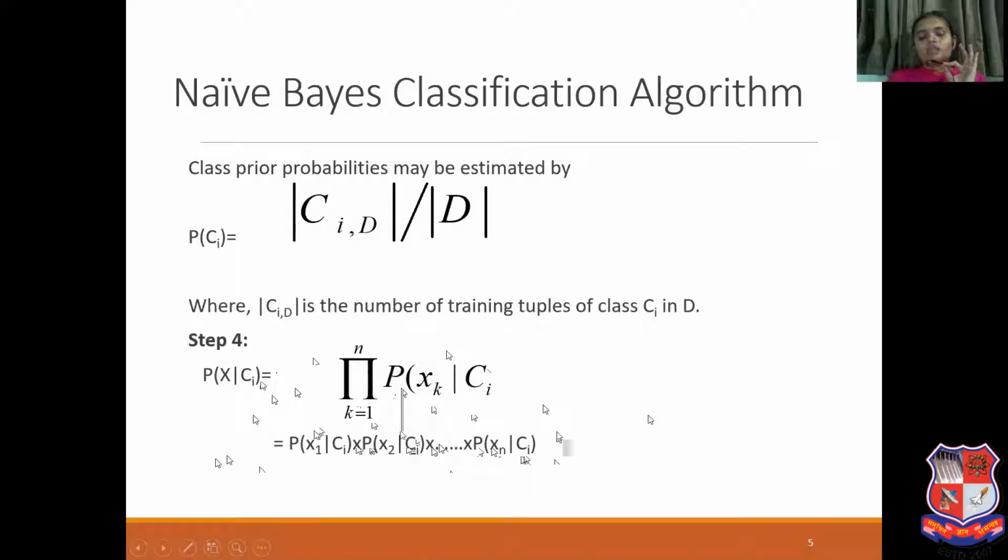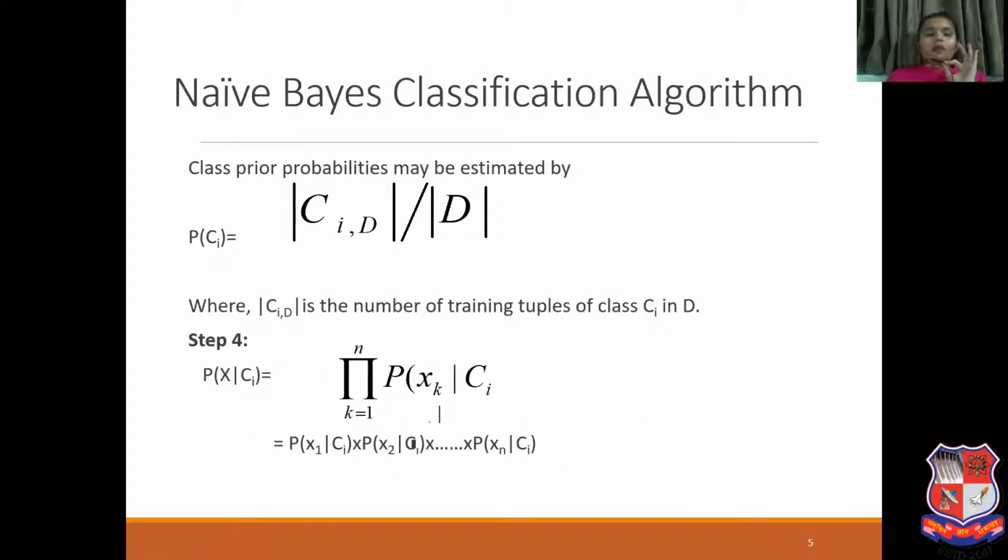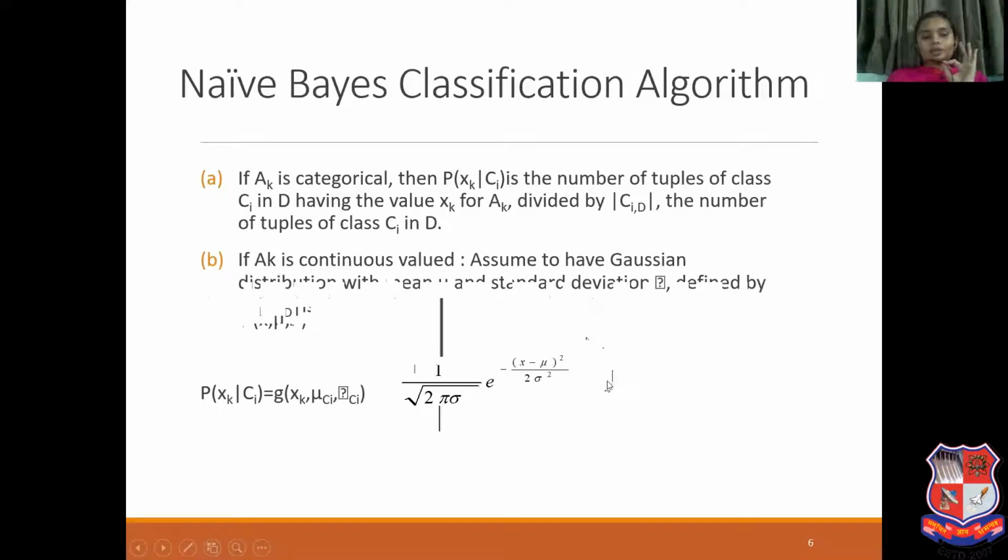I need to find all these terms, and the multiplication of all these terms is nothing but probability of X given Ci. In the same way I need to calculate for X given Cj. So that is step 4. Now again, when we are calculating probability of Xk given Ci, we need to consider two cases: my attribute is categorical, or my attribute is continuous.